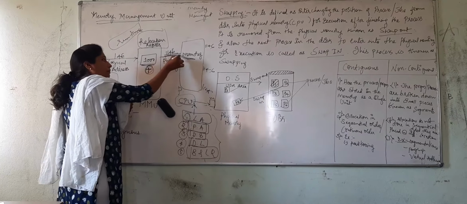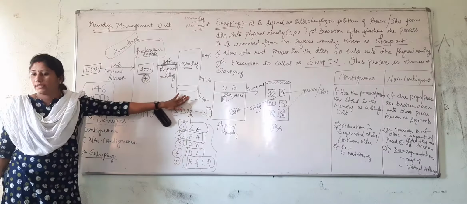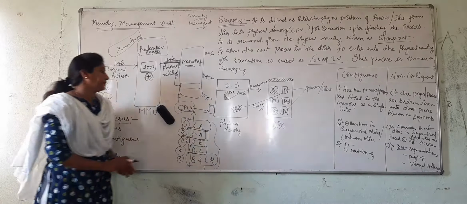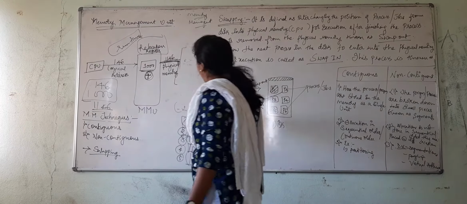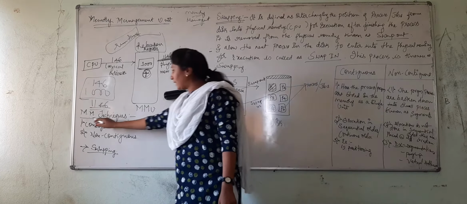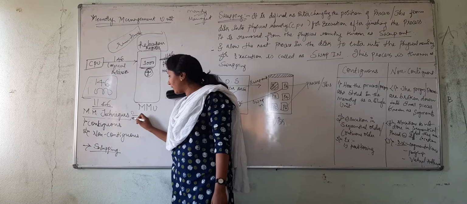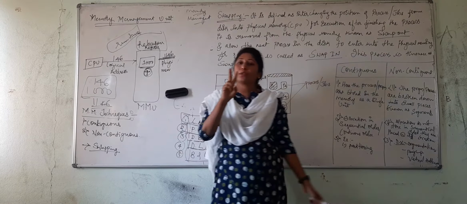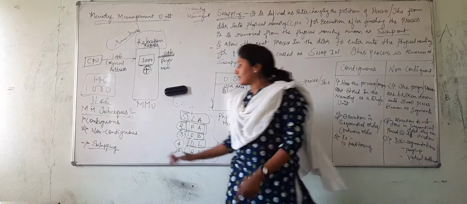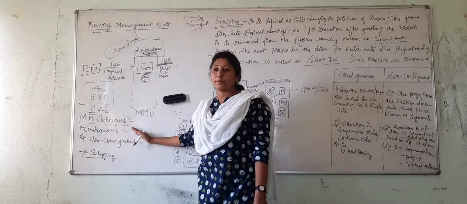It's going to link that particular location and that process is being stored. Is that clear? Fine. Now let us go with the next topic known as memory management techniques. MM stands for memory management. So in memory management techniques, we are going to learn two different techniques, right? One is contiguous memory, another one is non-contiguous memory, right?